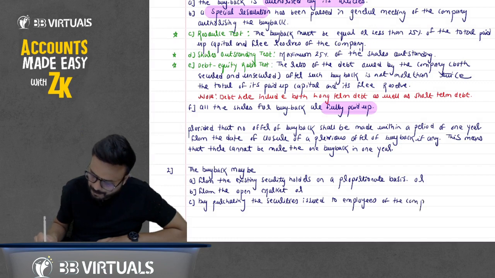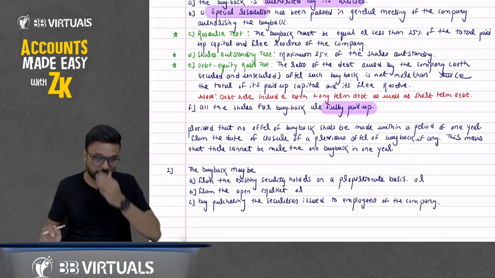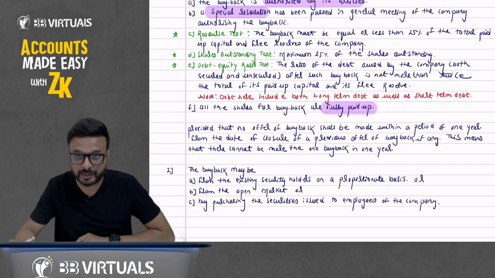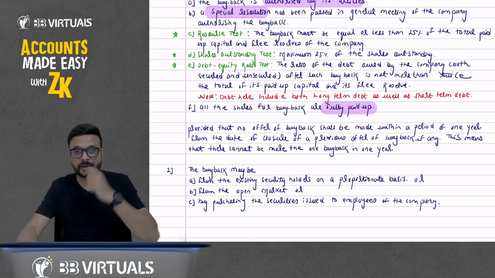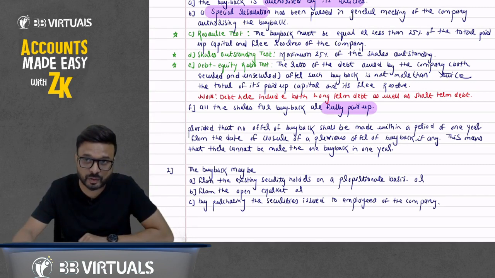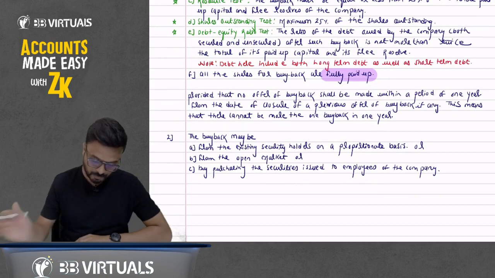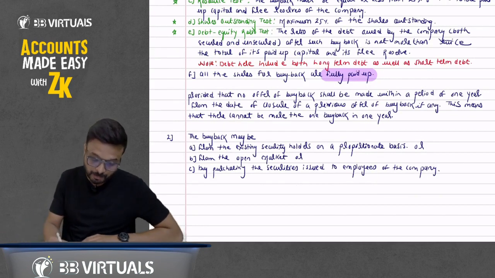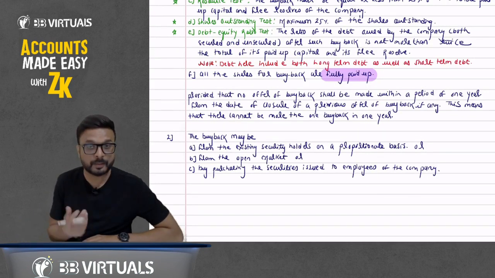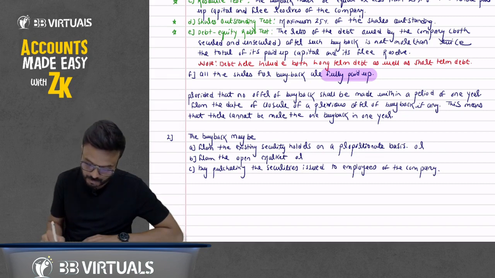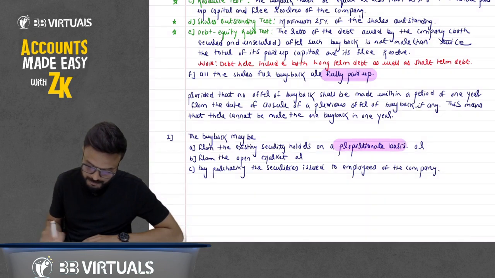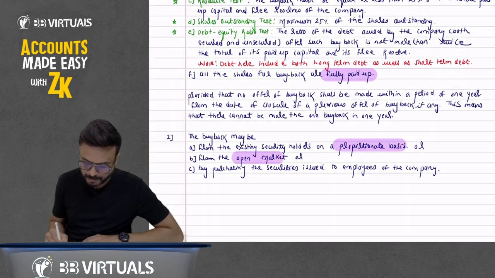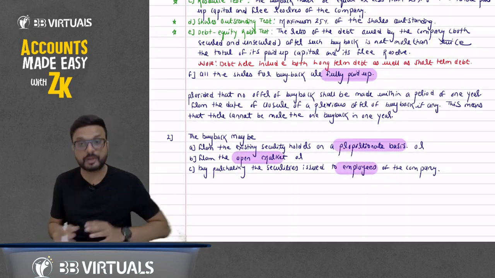Sometimes we issue shares to employees under the employee stock option plan, and we purchase those shares back from them. So we can do the buyback from the existing shareholders on a proportionate basis, from the open market, or we can also purchase the securities which we have issued to employees.